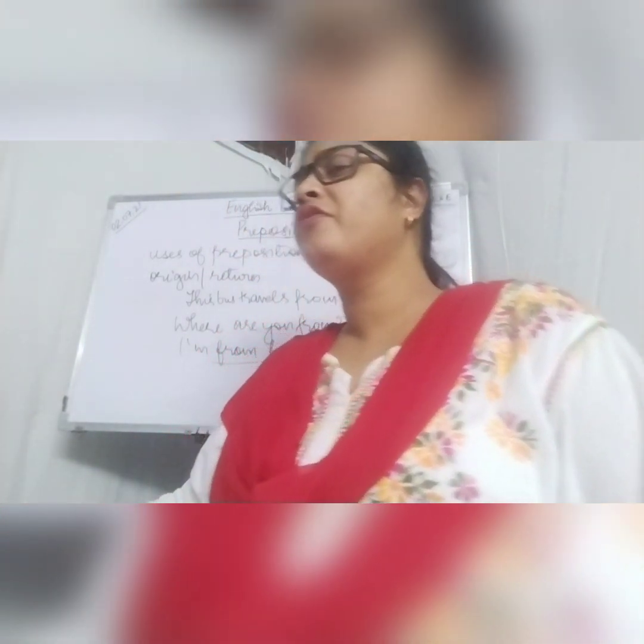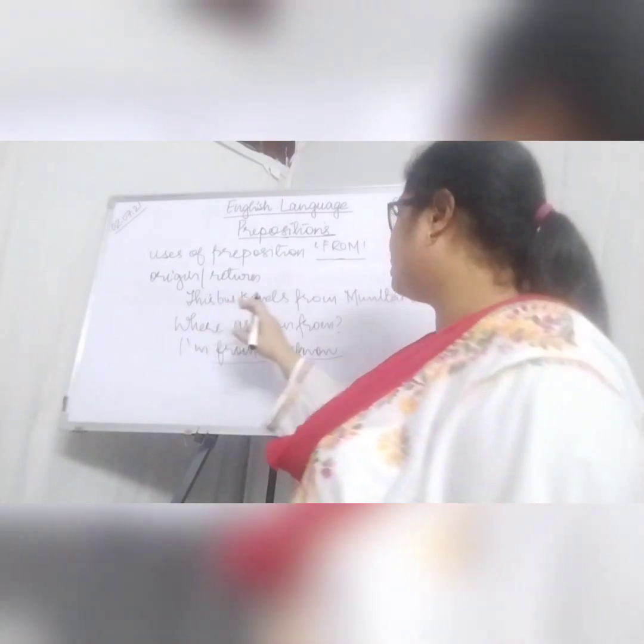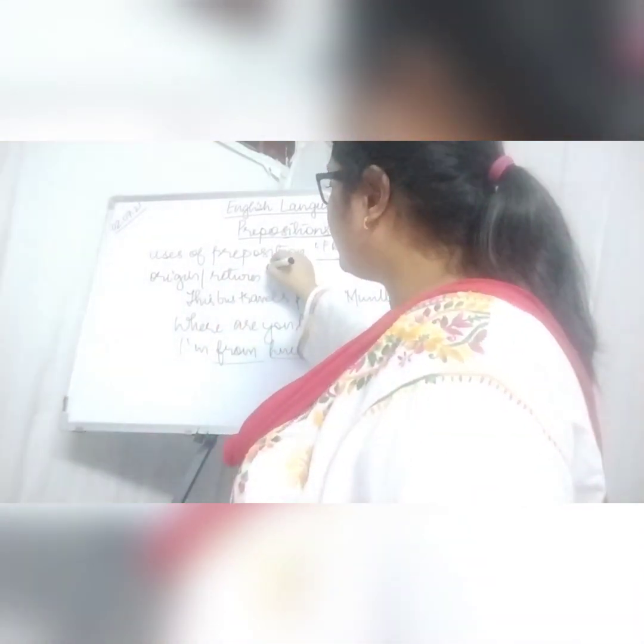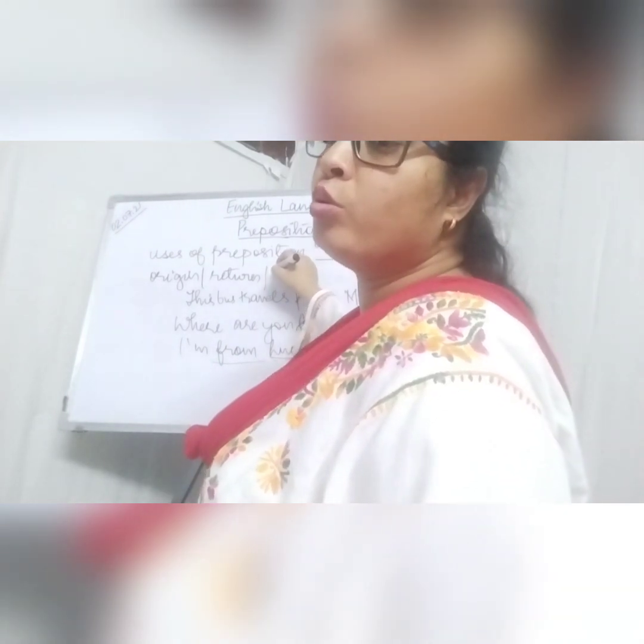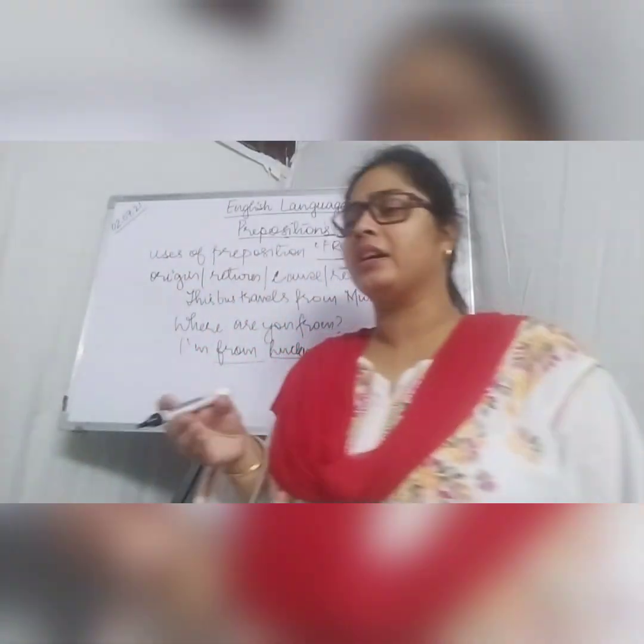Sometimes preposition from is also used to show the cause or the reason. If I say he died from a heart attack, that is, the reason for his death was a heart attack.